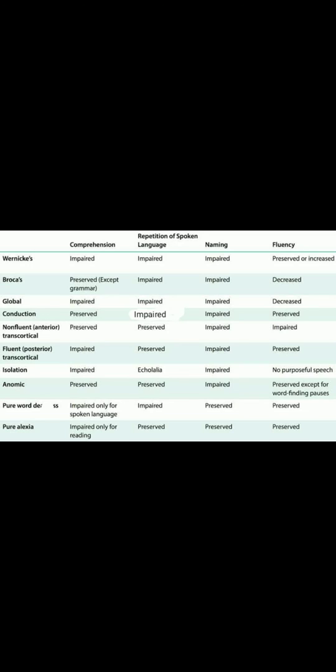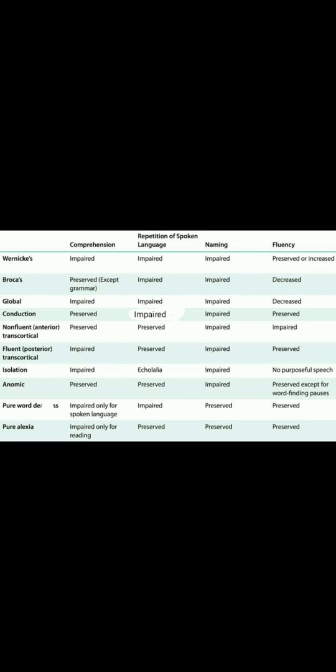Let's go into the isolated person, isolation aphasia. This is the seventh type of aphasia, where you just remember a person who is completely isolated from the world. Definitely the comprehension will be impaired, there is no understanding. If a person is completely isolated, he will always be sitting in an isolated room. So if you say something, he'll be repeating it again. That is called echolalia. So for repetition, echolalia will be there.